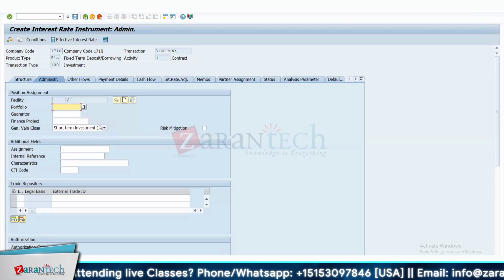In such cases, you can assign a portfolio, and that will help as a base for your portfolio analyzer report. But again, this is not part of our scope. This is quite advanced treasury. So we can go to the guarantor finance project.